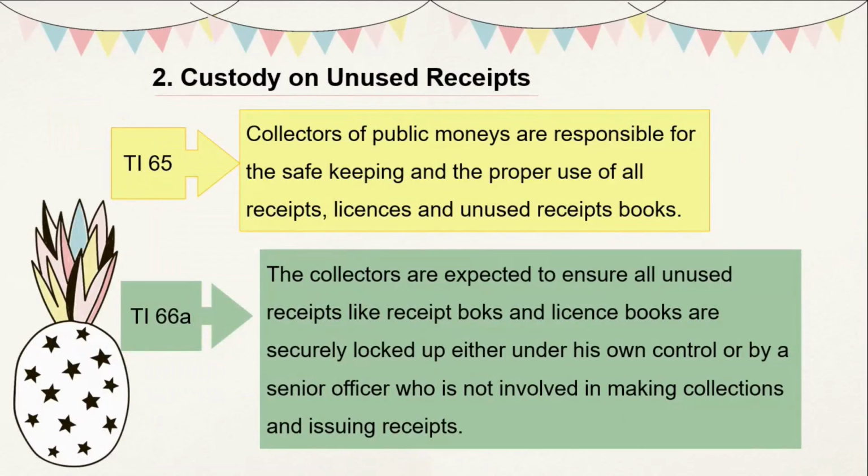The second procedure is custody of unused receipts. The safeguarding of unused receipts is very crucial in an organization. As stated in Treasury Instruction 65, collectors of public monies are responsible for the safekeeping and the proper use of all receipts, license books and unused receipt books. And under Treasury Instruction 60CA, the collectors are expected to ensure all unused receipt books and license books are securely locked up, either under his own control or by a senior officer who is not involved in making collection and issuing receipts.